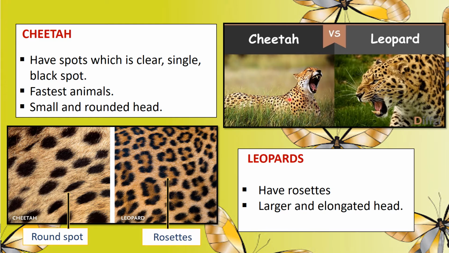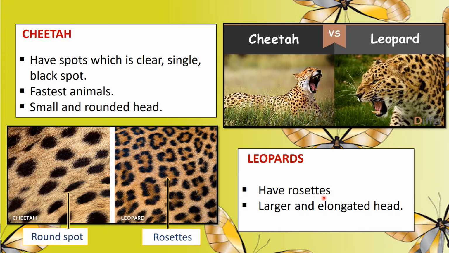Next example is about the cheetah and the leopard. Cheetah and leopard both are mammals. They look similar to each other, but they have some differences. The cheetah is the fastest animal, whereas the leopard is not as fast as the cheetah. Cheetahs have clear, single, round, black spots, whereas leopards have rosettes.